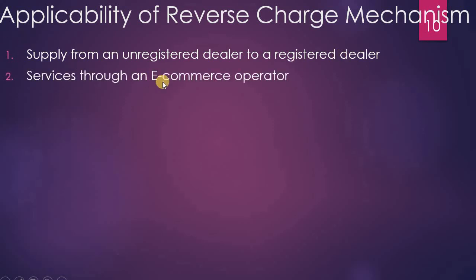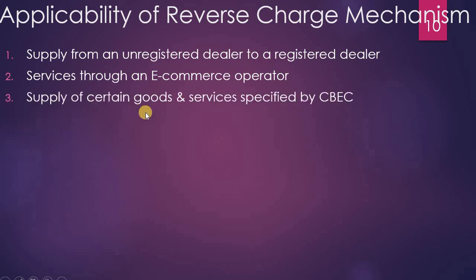That is the first applicability. Then services through an e-commerce operator. Here, instead of the dealer, the e-commerce operator has to pay the tax. Then supply of certain goods and services specified by the Central Board of Excise and Customs. They have specified certain goods and services on which reverse charge mechanism will apply.